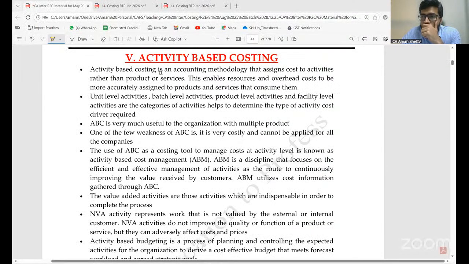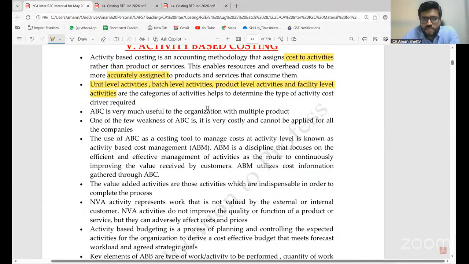Activity based costing. Activity-based costing is an accounting methodology that assigns cost to activities rather than products or services. This enables resources and overhead costs to be more accurately assigned to the products and services that consume them. Unit level activities, batch level activities, product level activities, and facility level activities are the categories of activities that help to determine the type of activity cost driver required.